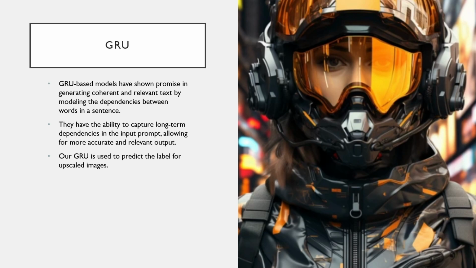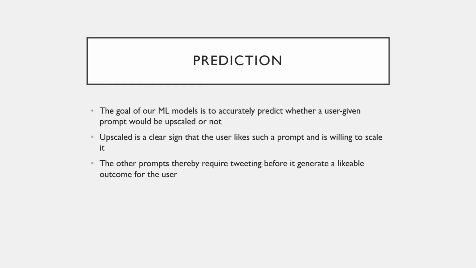We are also using it to predict the label for the upscaled images at the end of the day, but this is one of the other models we have used for our purposes. Prediction. Now, the goal of our ML model is to predict whether a user given prompt would be upscaled or not, as I mentioned before. Upscaling a prompt is a clear sign that the prompt is good, and if it's not upscaled, then we would need to optimize it for a likable outcome for the user.